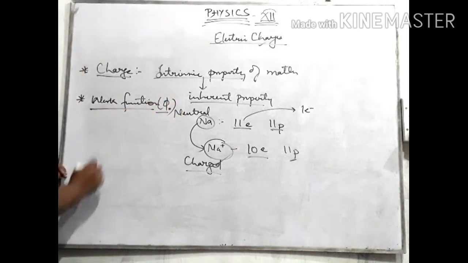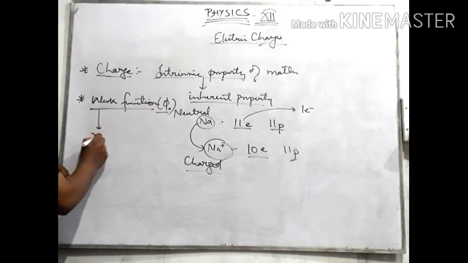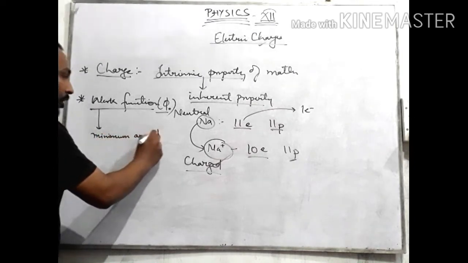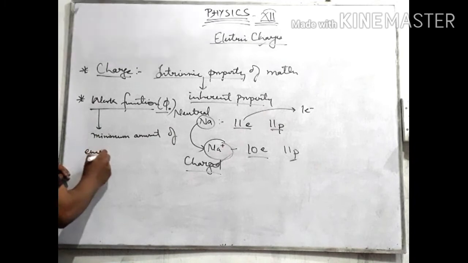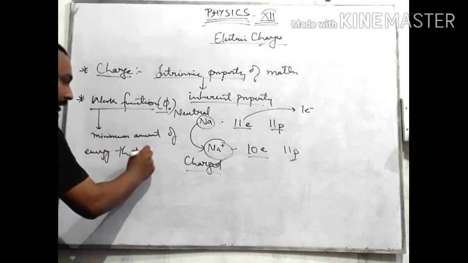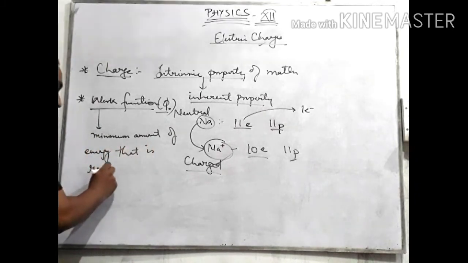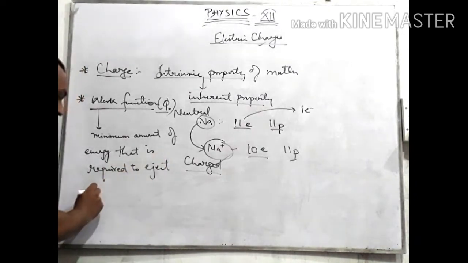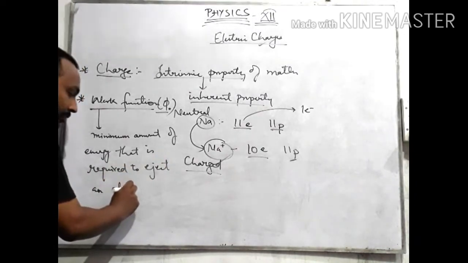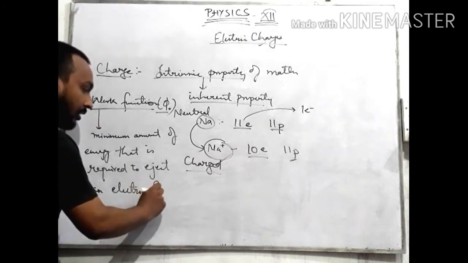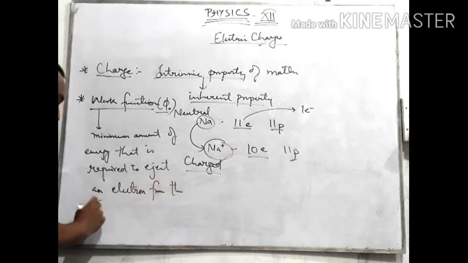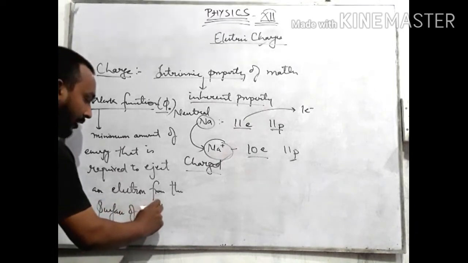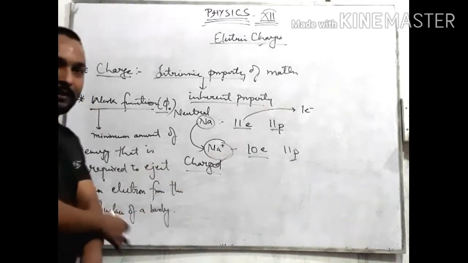Work function is the minimum amount of energy required to eject an electron from the surface of a body.